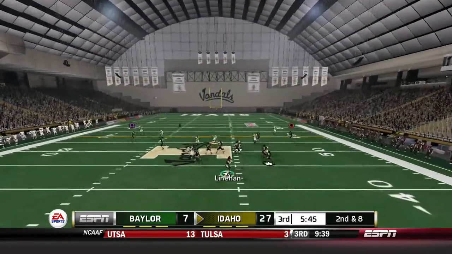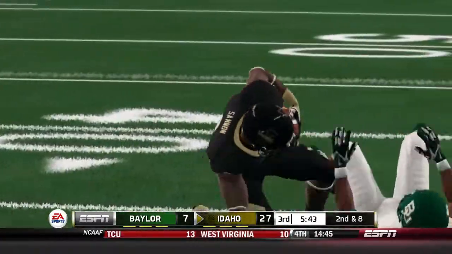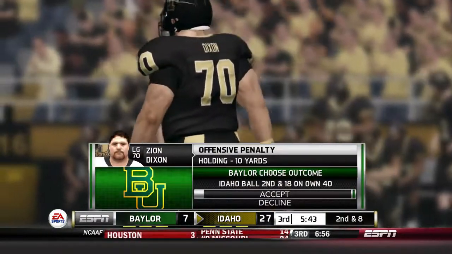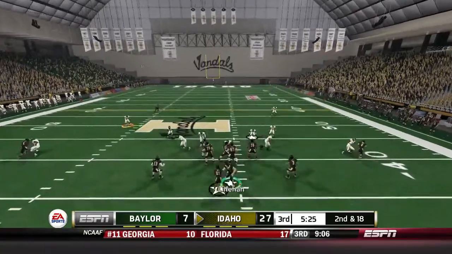Matt Linehan, hard count there, drops back, play action, out of the shotgun, hits Jacob Sandin, but there's a flag on the play. Who's it on? And that is going to be holding on Zach Dixon. That's going to make it 2nd and 18 here.